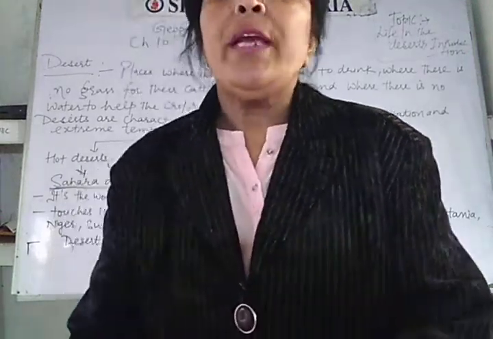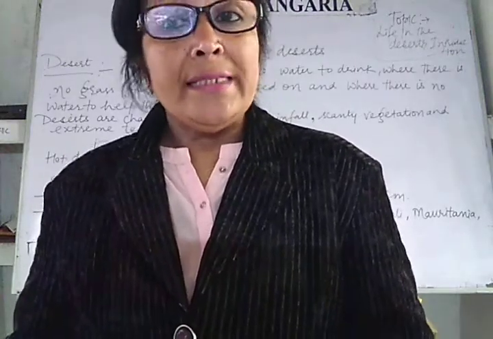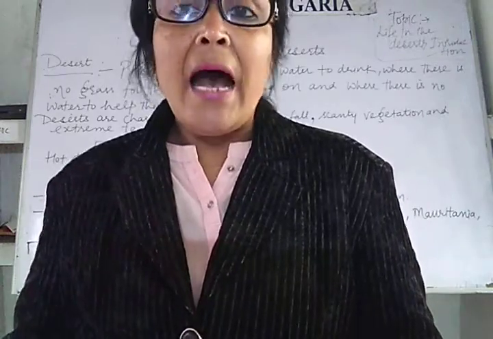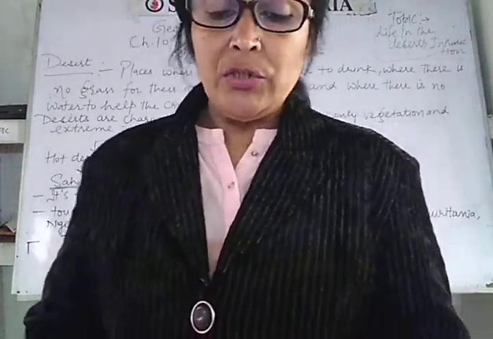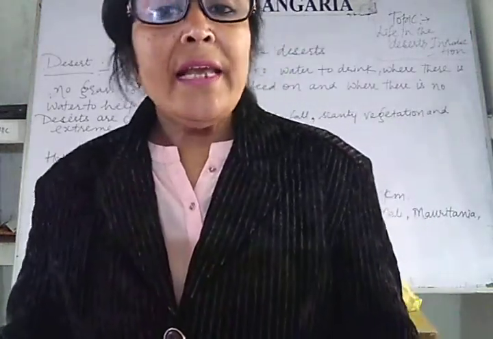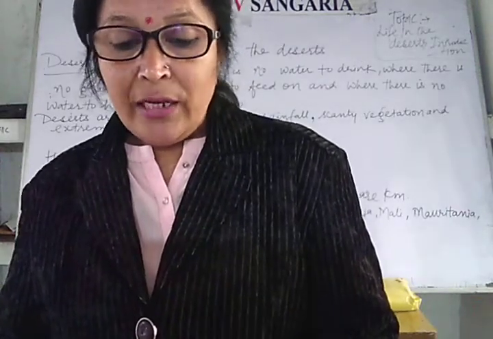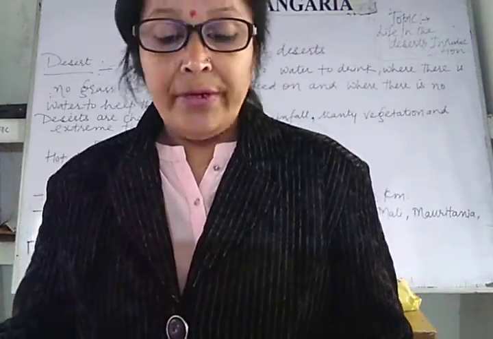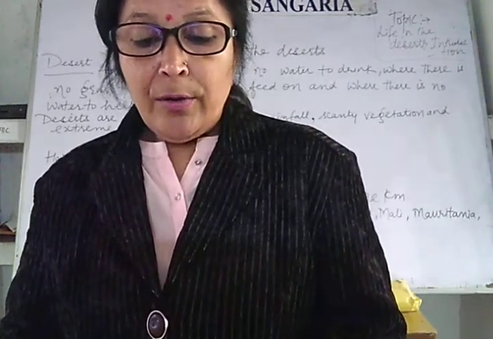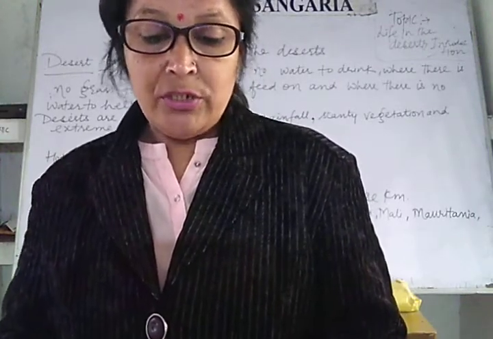So students, today you have learnt about deserts and about the Sahara desert. The Sahara desert is the world's largest desert, and its area is about how much? 8.54 million square kilometers, and it touches 11 countries: Algeria, Chad, Egypt, Libya, Mali, Mauritania, Morocco, Niger, Sudan, Tunisia, Western Sahara.